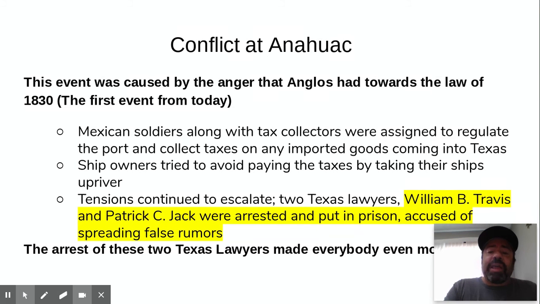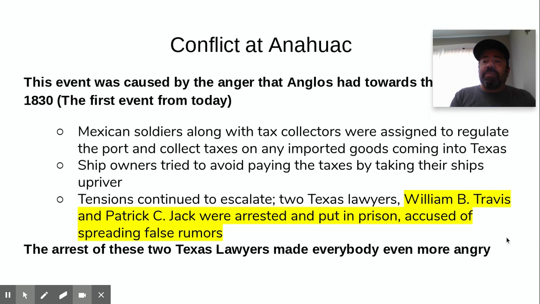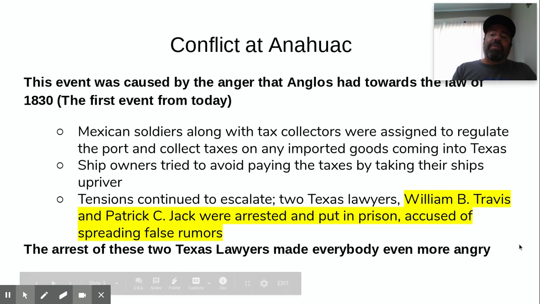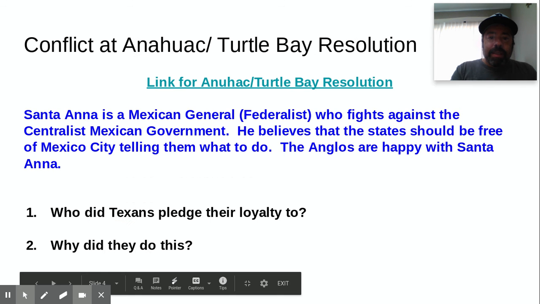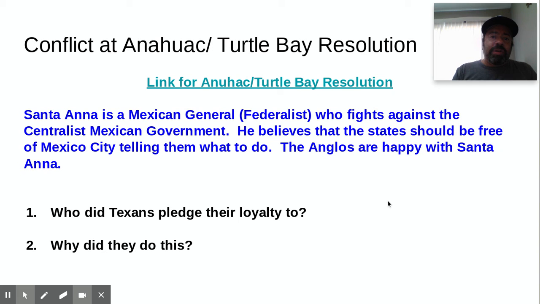Tensions continued to escalate, and then 2 Texas lawyers, William B. Travis and Patrick C. Jack, were arrested and put in prison, accused of spreading false rumors. So the arrest of these 2 Texas lawyers made everybody even more angry. So now you've got even more tension. And so you end up with the Turtle Bayou resolution.